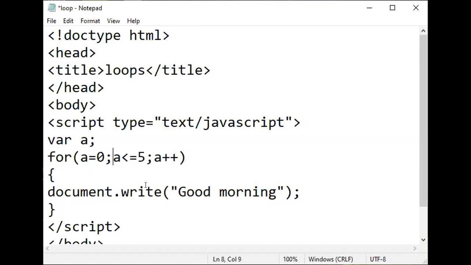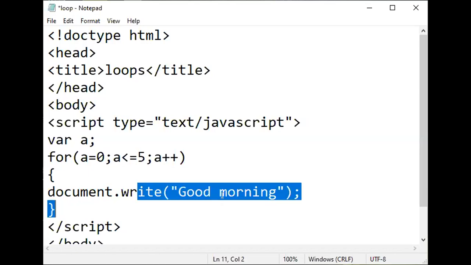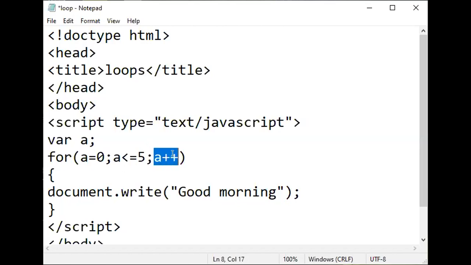Then likewise, it will iterate the loop till a equal to 5, right? For a equal to 5, again it will print the statement good morning. Again it will take a plus plus, means what? 5 will become 6. Again 6 is less than or equal to 5? No, the condition is false. And at this stage, it will come outside the loop.